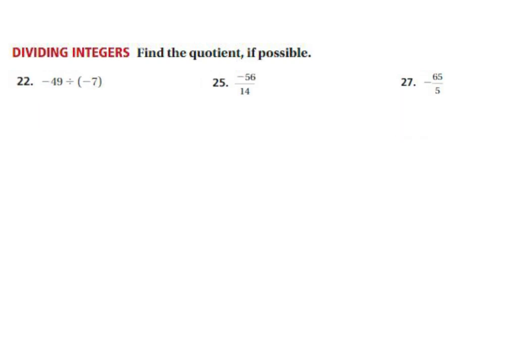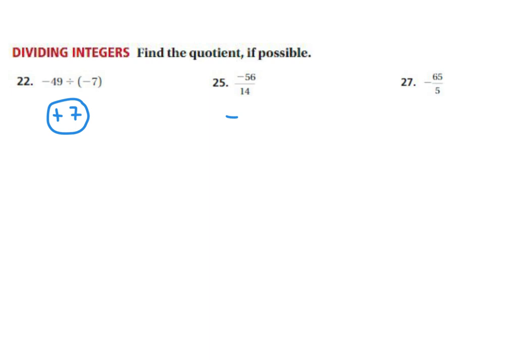Numbers 22, 25, and 27 will be similar. Find the quotient. Here we have a negative divided by a negative. The signs are the same, so our quotient will be positive, and 49 divided by 7 is 7. -56 divided by 14. Our integers are different, so our answer will be negative.